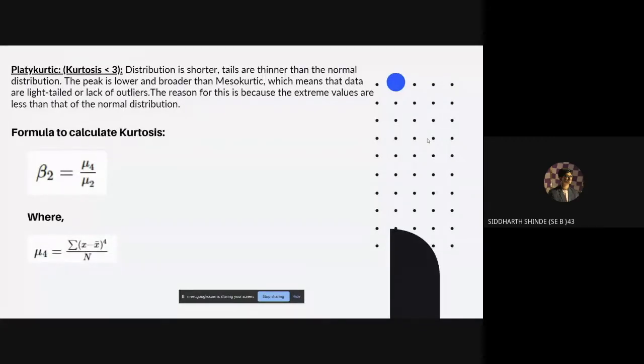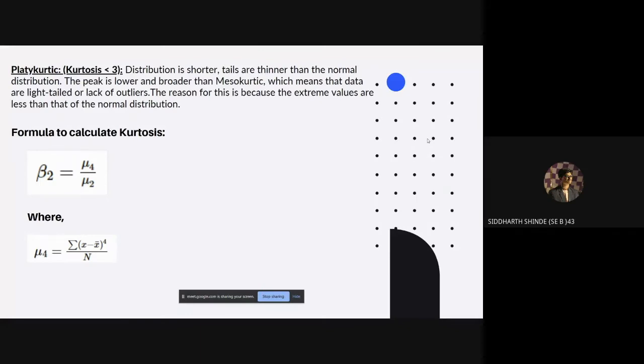There is also platykurtic distribution. This distribution is shorter, and the tails are thinner than the normal distribution. The peak is lower and broader than the mesokurtic, which means the data are lightly tailed or lack outliers. The reason for this is that extreme values are fewer than in the normal distribution.